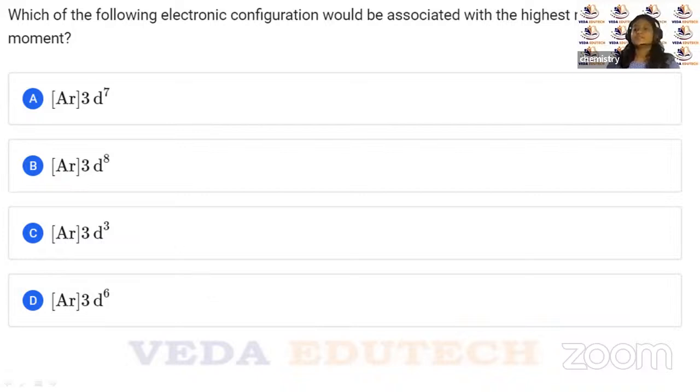Okay, children. So what is the question being asked to us here? Which of the following electronic configurations would be associated with highest magnetic moment? This was again in 2024. Yes. So highest magnetic moment. So we know that here when talking about the magnetic moment, we talk only about the spin only magnetic moment, right?